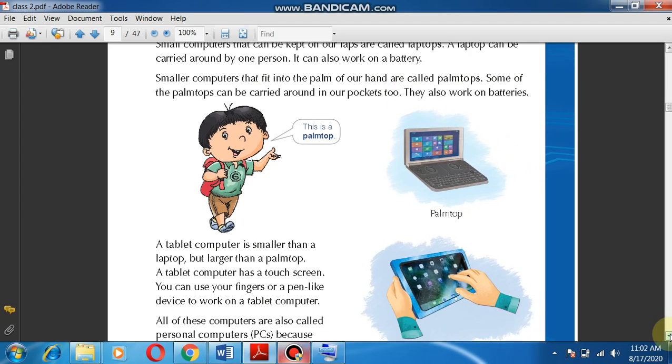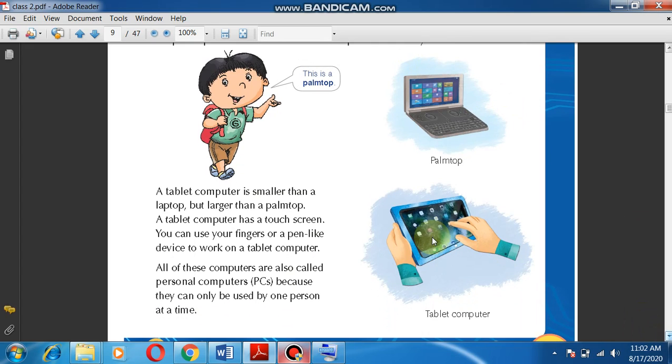Now we also have tablet computers. In a tablet computer, we need not have a keyboard. It can read the touch of our hand. A tablet computer is smaller than a laptop but larger than a palm top. A tablet computer has a touch screen. You can use fingers or a pen-like device to work on a tablet computer.